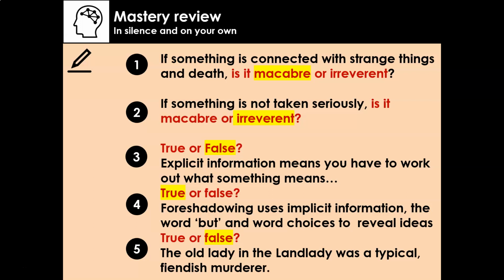Brilliant. Number 3, explicit information means you have to work out what something means. Well, that's false, isn't it? It's implicit information where you're working out what things mean. Explicit means it's really obvious. You can't deny it. That's your answer. Okay, brilliant. Now, foreshadowing uses implicit information, the word but, and word choices to reveal ideas. That's absolutely true. That's the conclusion we came to last lesson.